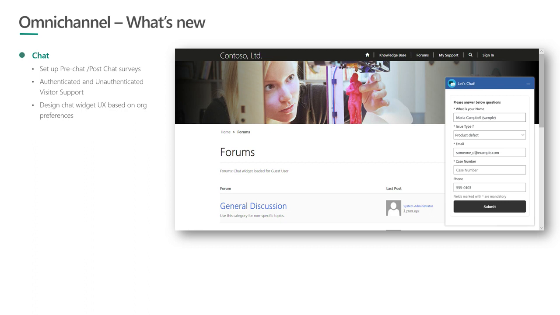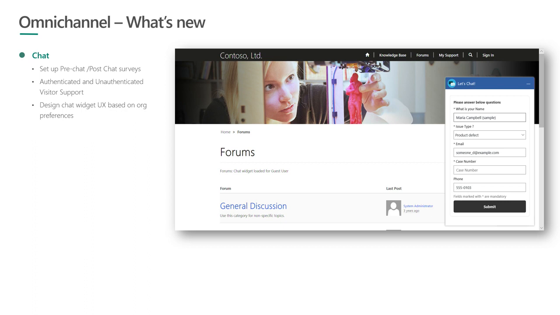Okay. So we have chat. Chat is one channel that we are enabling now out of the box within the product without any external dependency. And this is something which is currently running in preview and will go GA pretty soon. We'll talk about those timelines as well. And chat is one of the primary channels of support often, for multiple support organizations. And with this, we are enabling chat capability that can be deployed on any self-service website or the Dynamics 365